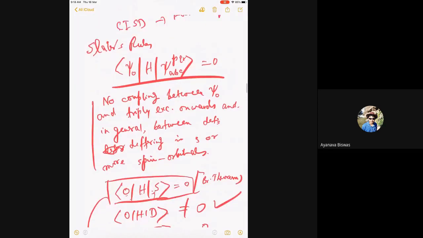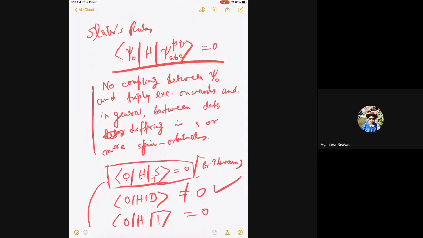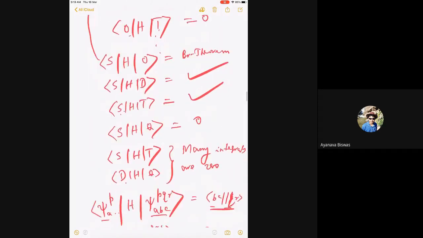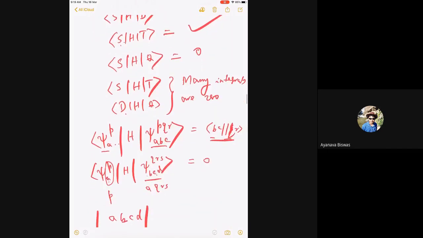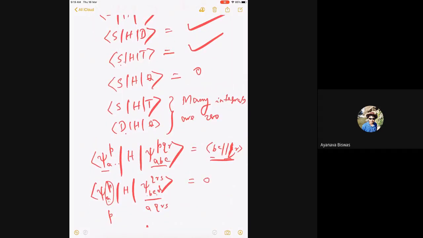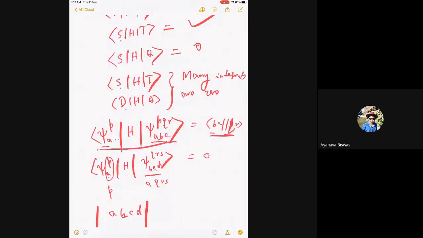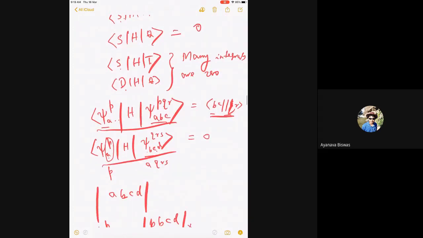All right. So in Slater rule, we said triples is 0. So anyway, these are some of the things that we discussed. And then we said that even in the blocks where there is a single, triples, doubles, quadruples, which are not 0, many of the integrals will be 0. For example, this is not 0, but this will be 0. This is also singly excited. This is also triply excited, but they differ by 4 occupations.